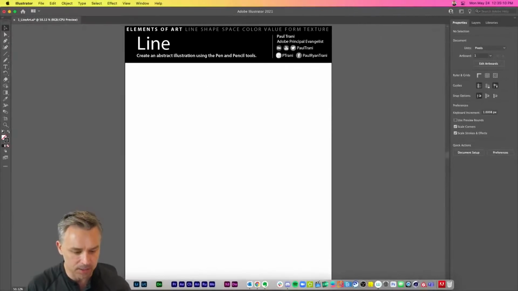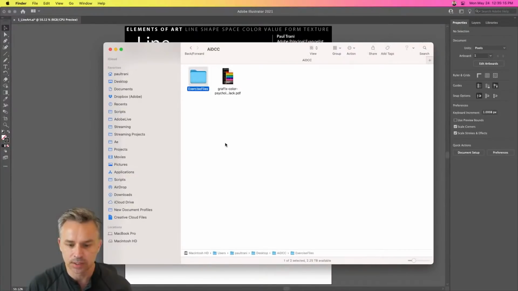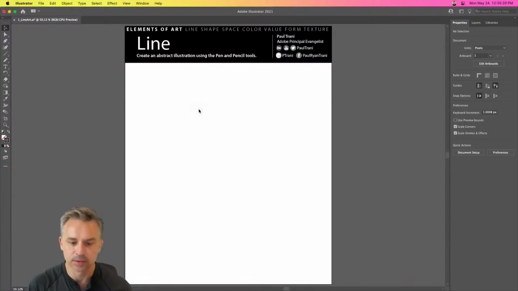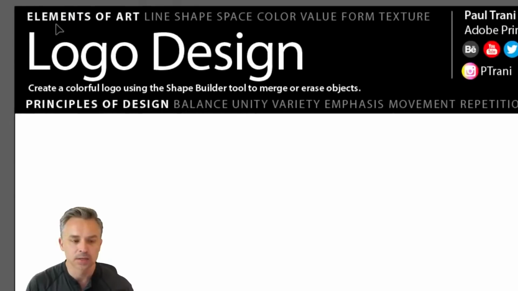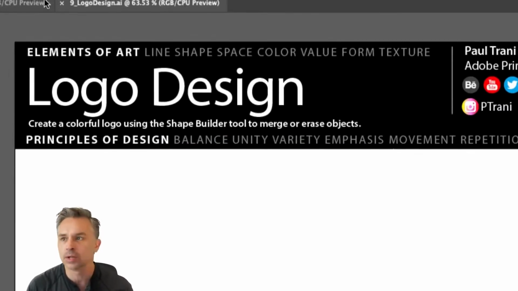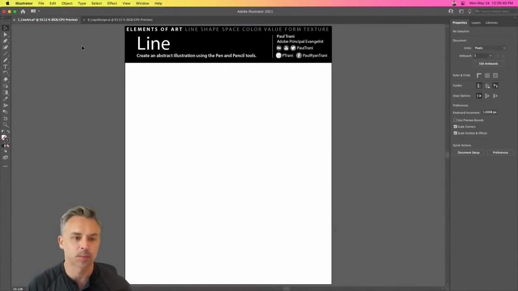If we skip ahead a little bit, what we're gonna do next week is we're gonna dive into the design principles. So again, this is just an empty document. We're gonna get into the principles of design. So we're gonna learn how to create stuff, and then week 2 is all about putting that content together to make an effective design. So that's the goal. It's all about the elements of art and then principles of design broken up over the course of 2 weeks. Let's get the party started, shall we? Cool. It is a cool topic. Thank you, Michelle. I appreciate it.